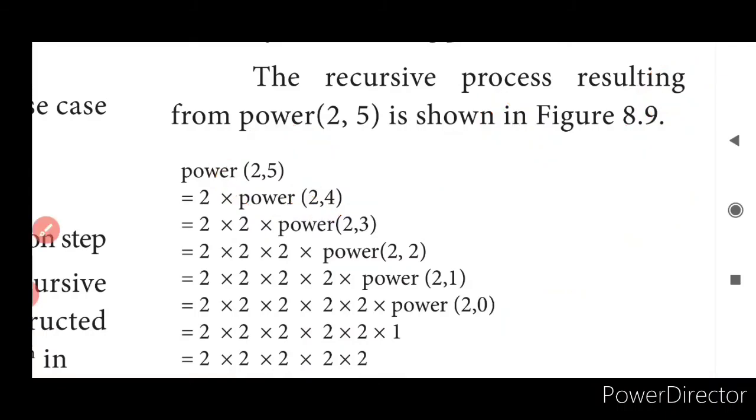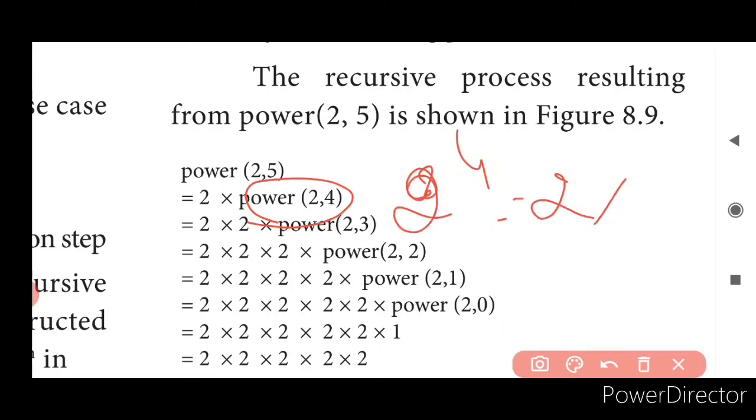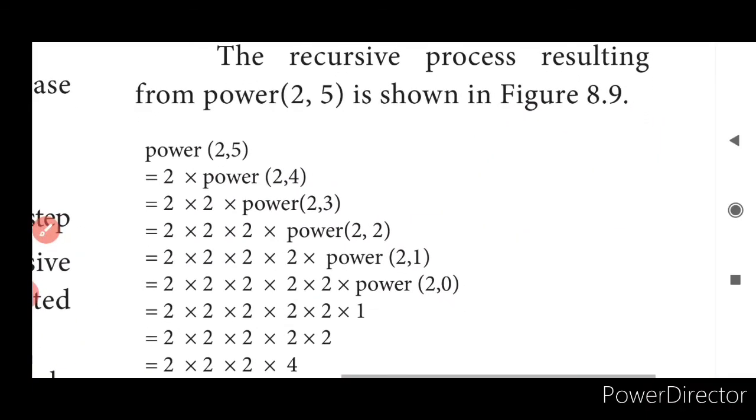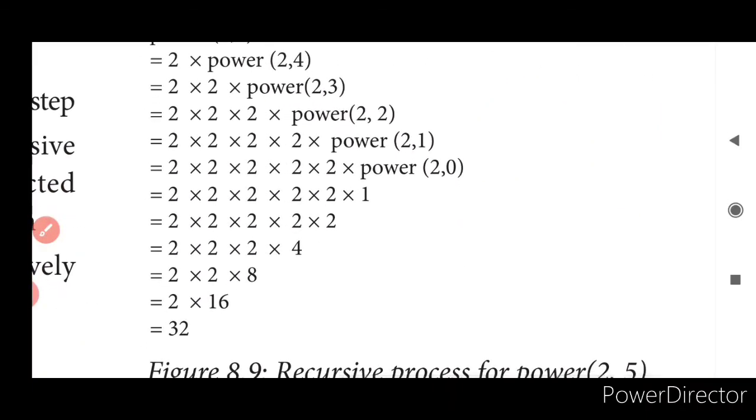Again, what will happen? This 2 will remain as it is. This power of 2 comma 4. For this we have to find the solution. Now what will we take? 2 power 4. What will be? 2 into 2 power 3. Power of 2 comma 3. This 2 again. Add it up here. The process will continue till what? Till you get 2 comma 0. Yes, power 2 comma 0. 2 power 0 is going to be 1. With this we will stop.